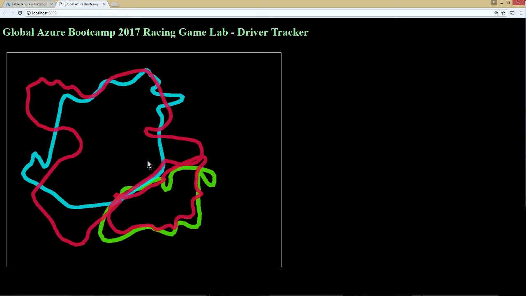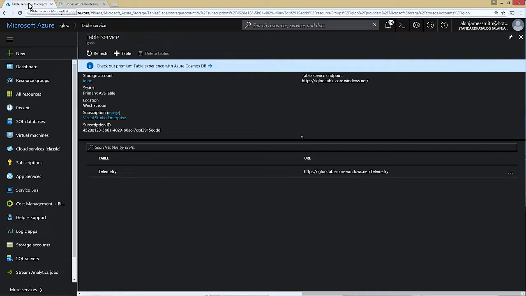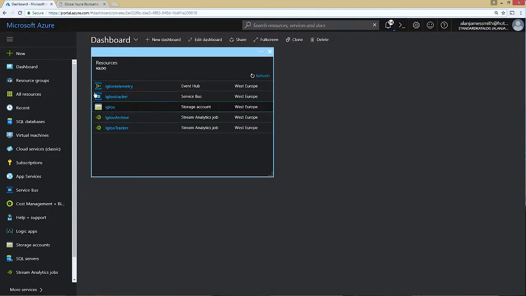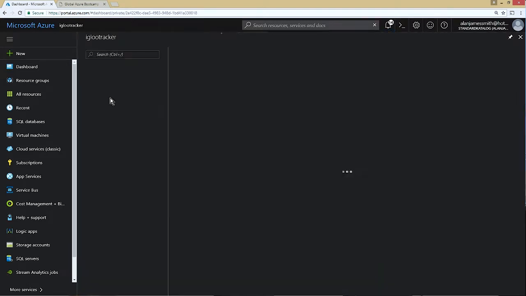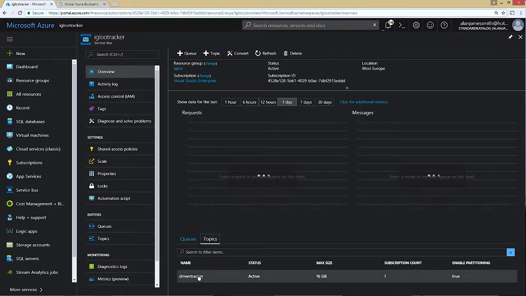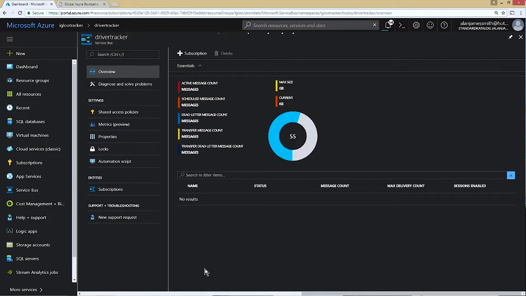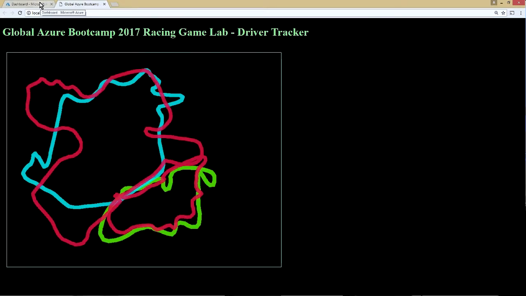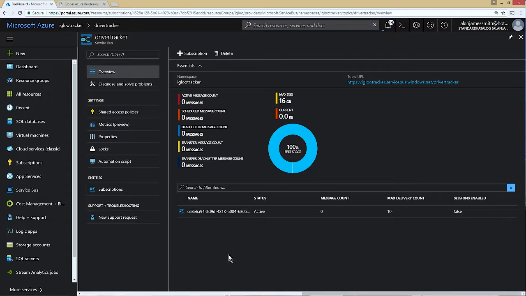So if I go back to the service bus topic, which was this thing here, you can see that we've got one subscription in this topic. This subscription has a globally unique identifier as its name.